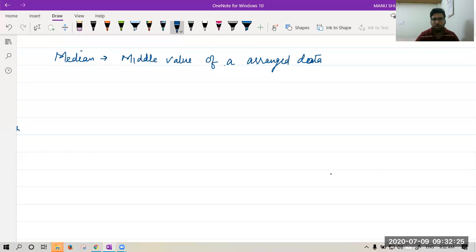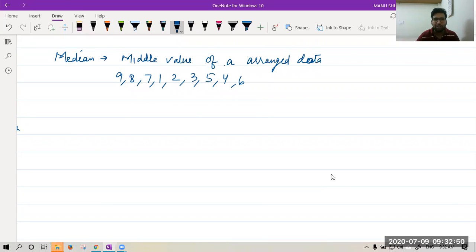Okay. Now, median we have seen is the middle value of an arranged data. So whenever we find a median, there are half values less than that and half values more than that. So let us see an example. Suppose I have 9, 8, 7, 1, 2, 3, 5, 4, 6.